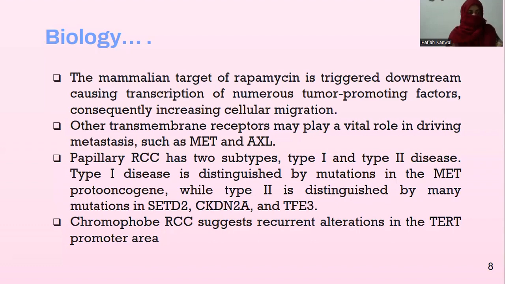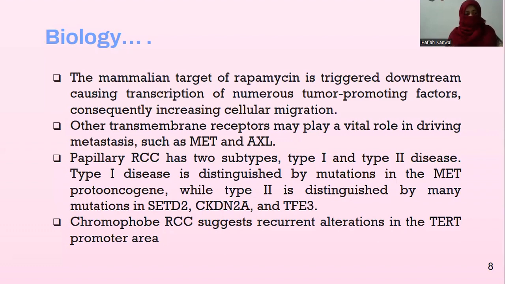MET encodes unconventional receptor tyrosine kinases with pleiotropic functions. While AXL is a member of the TAM family with the high affinity ligand growth arrest specific protein, that is GAS6, the GAS6-AXL signaling pathway is associated with tumor cell growth, metastasis, and angiogenesis.